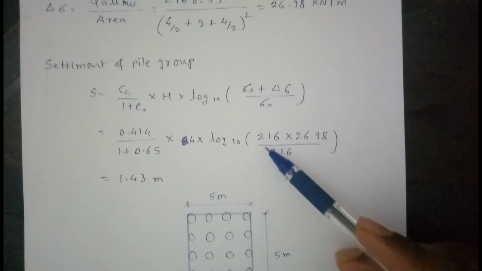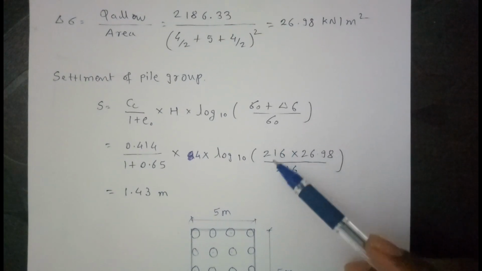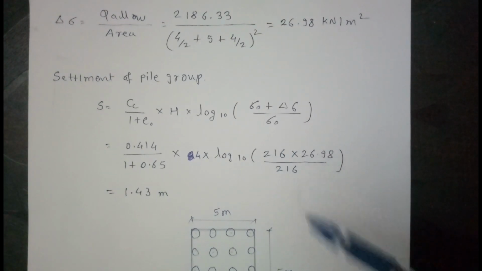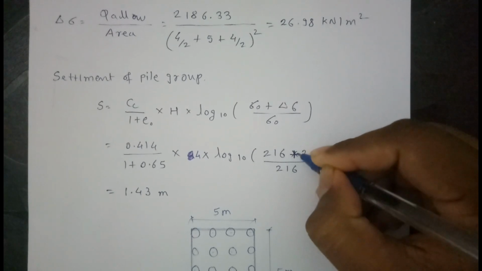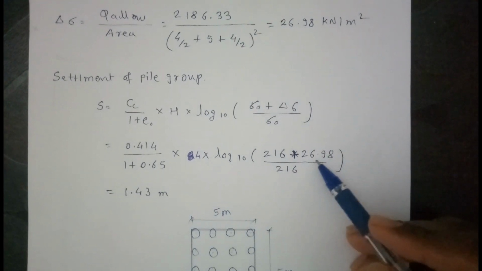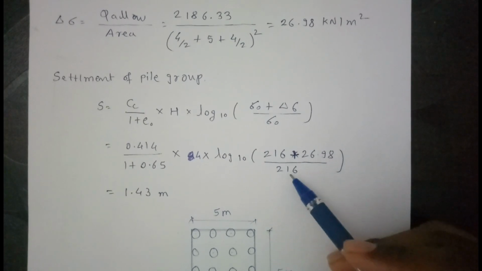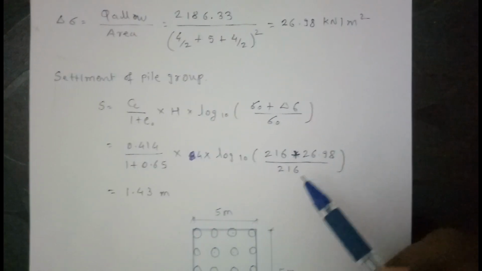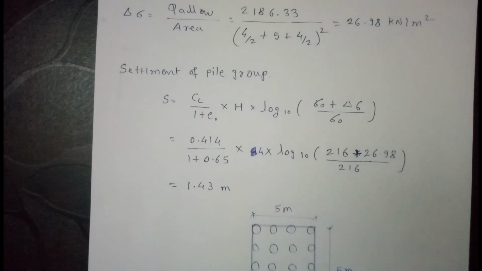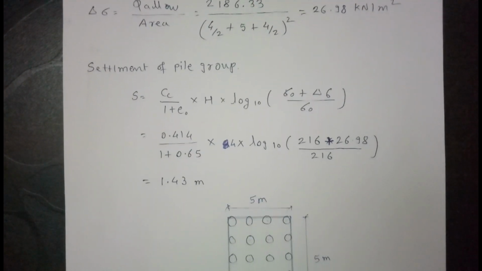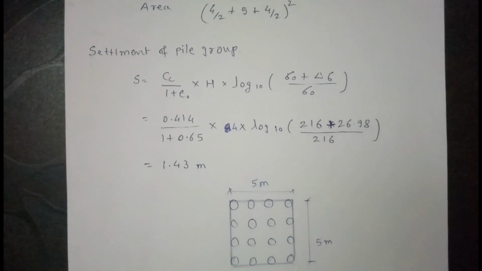Log base 10 of sigma 0, we have calculated 216, plus 26.98, divided by 216. So this answer gives 1.43 meter. So the settlement of the pile is 1.43 meter.